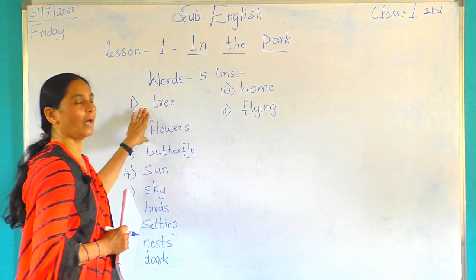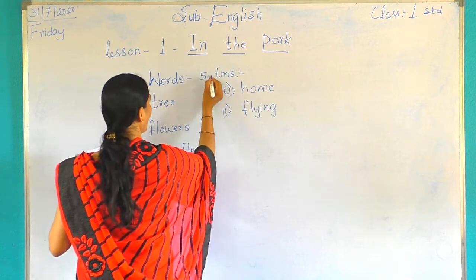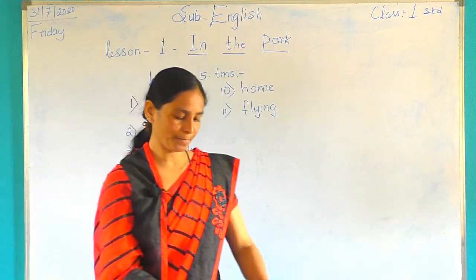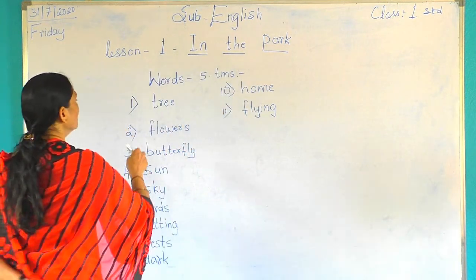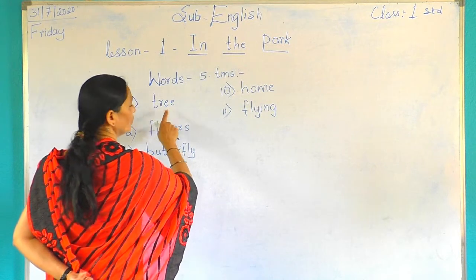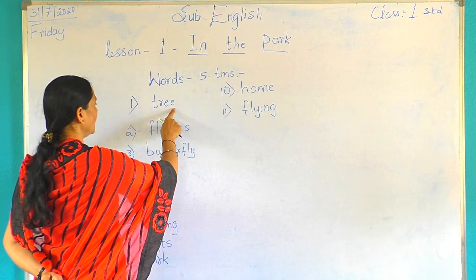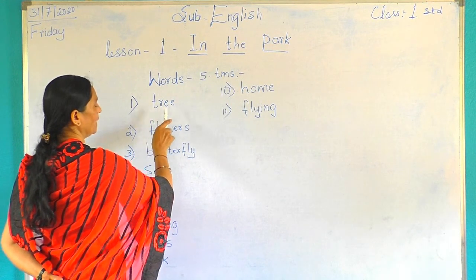You have to write 5 times. Then you have to read, spell and write. Shall we read once again? See here, first word is tree. Shall we spell? T-R-E-E, tree.